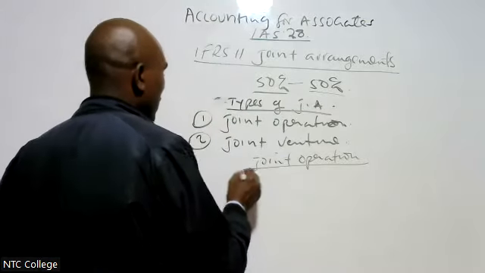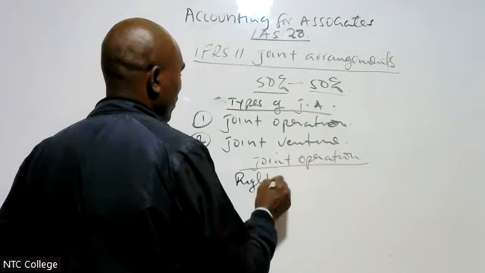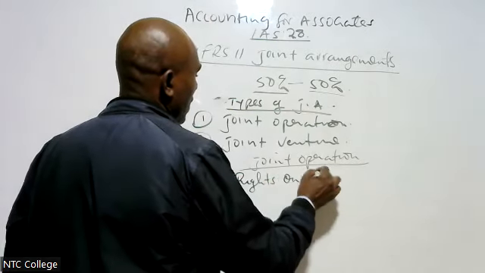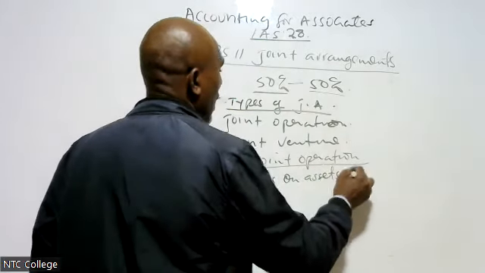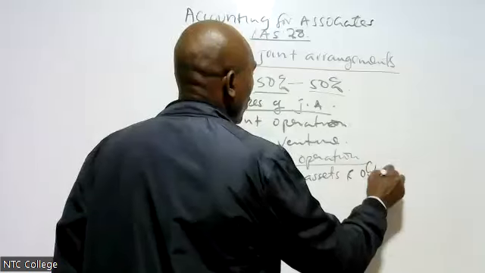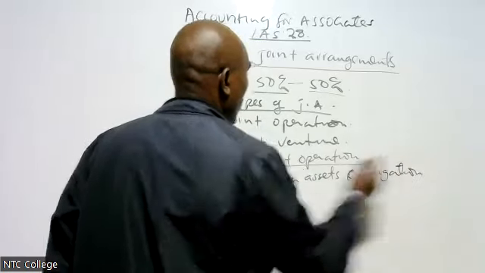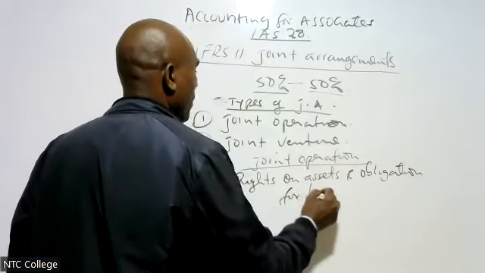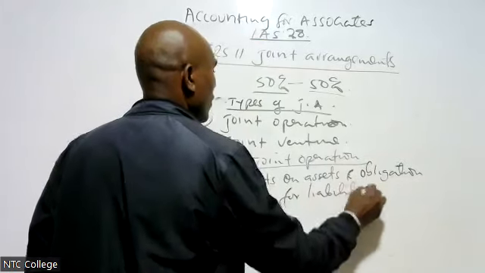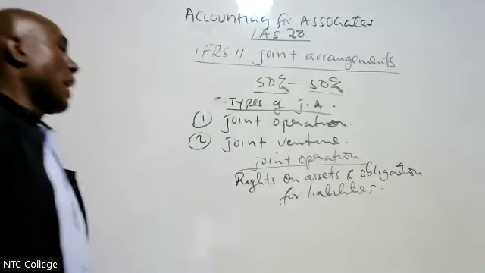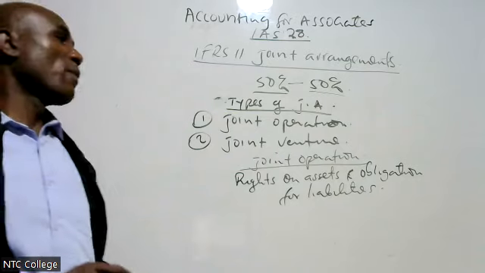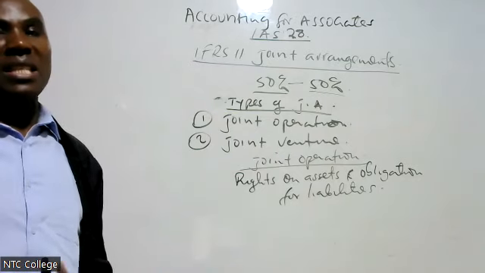Have the rights on assets and obligation for liabilities.